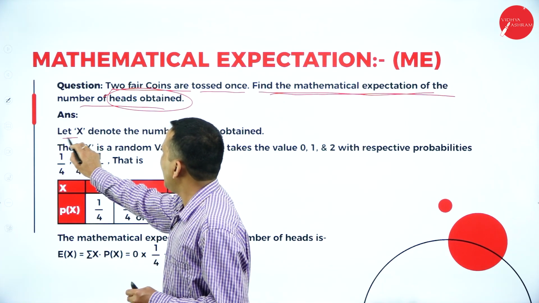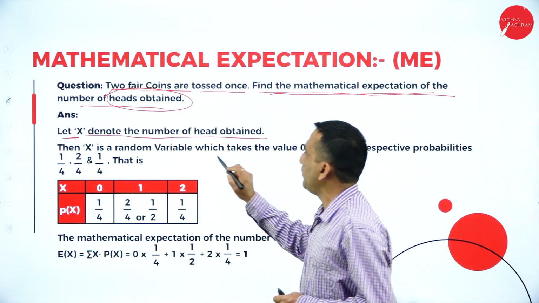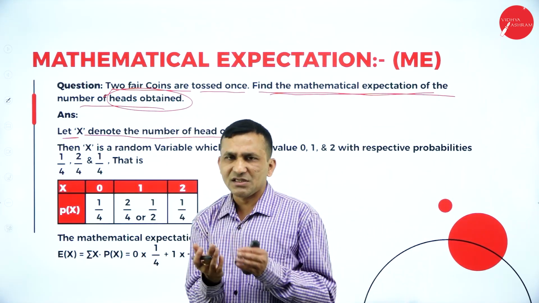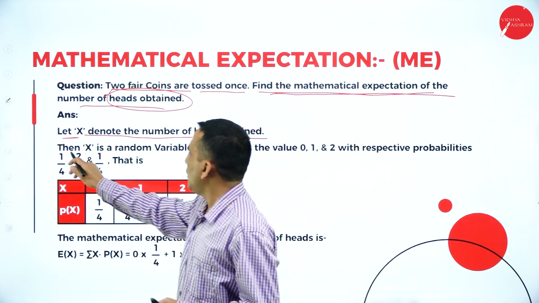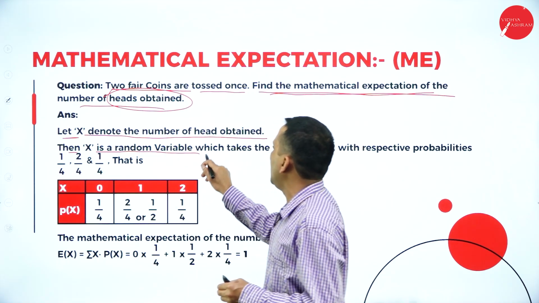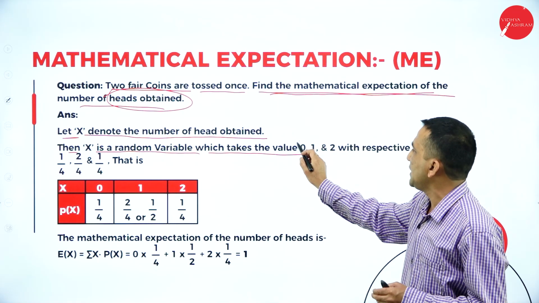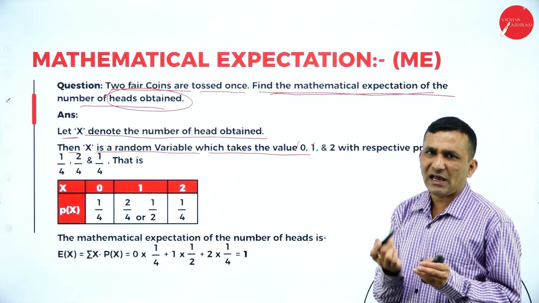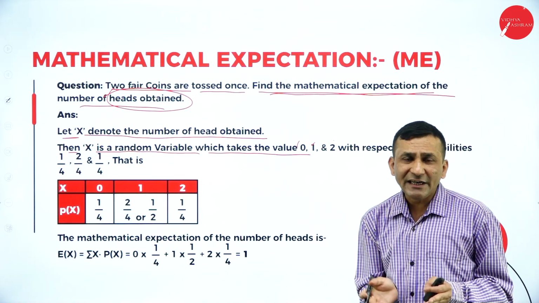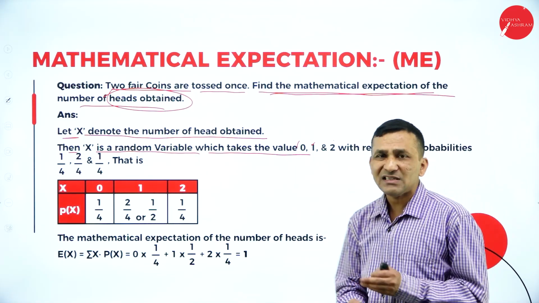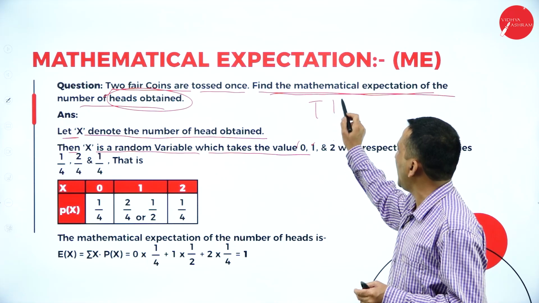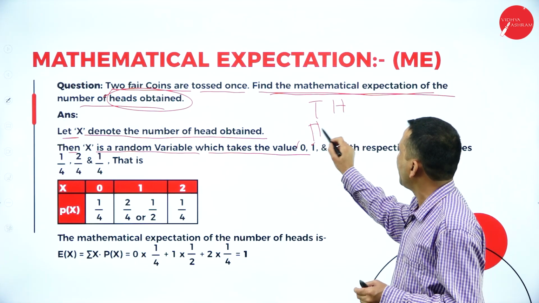So let x denote the number of heads obtained, because the question is transparently related to obtaining heads. Then x is a random variable which takes the values 0, 1, 2, because 0 is two tails; we write 0 because we are not expecting a head. Second, for example, tail head or head tail.